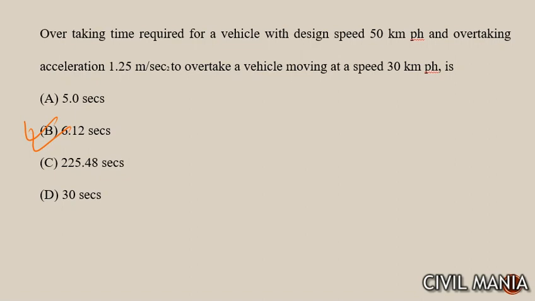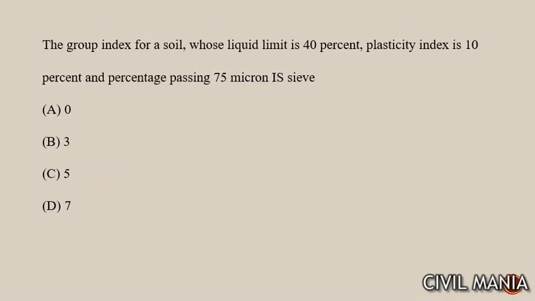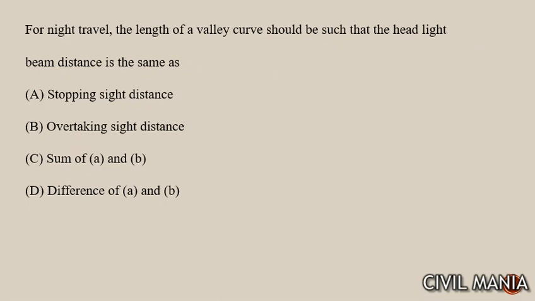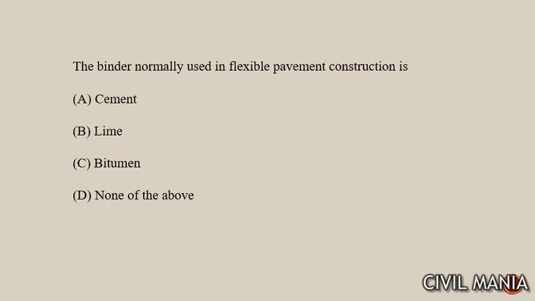उसके बाद नेक्स्ट क्वेश्चन है the group index for soil whose liquid limit is 40%, plasticity index is 10 and percentage passing 75 micron IS sieve is, its group index value will be 0. Next question is for night travel, the length of the valley curve should be such that the headlight beam distance is same as the headlight का जो beam है वो same होना चाहिए stopping sight distance की तरह. Next है the binder normally used in flexible pavement construction is bitumen.